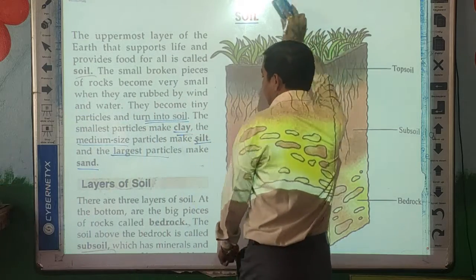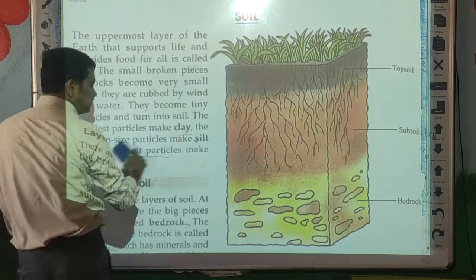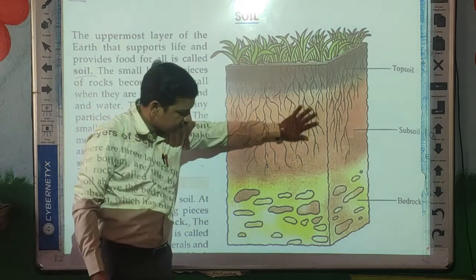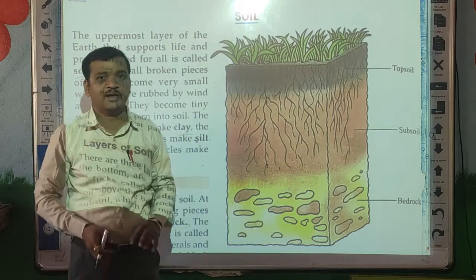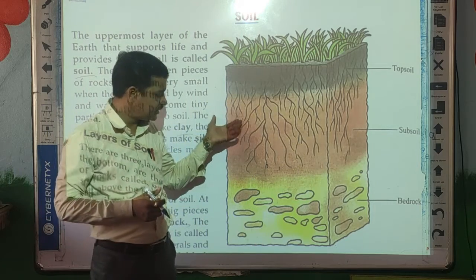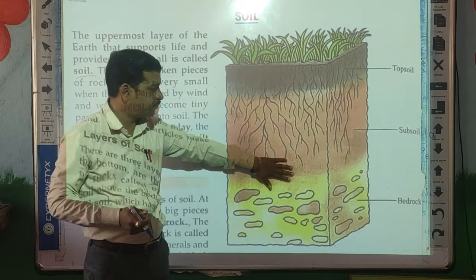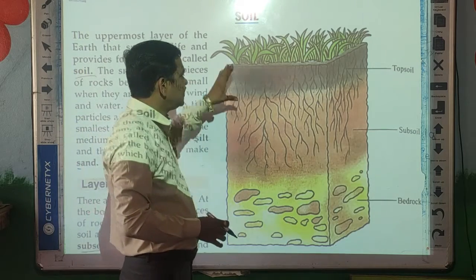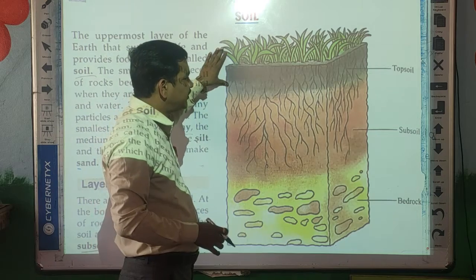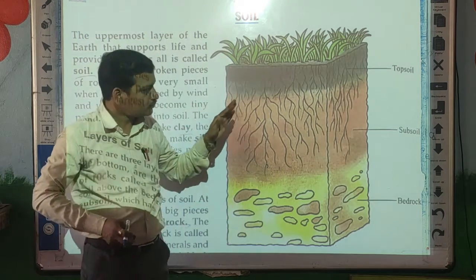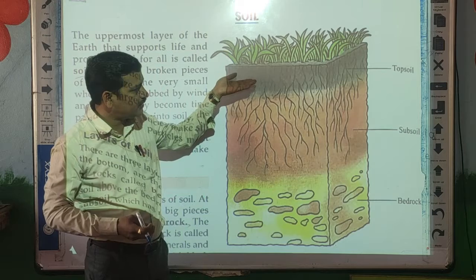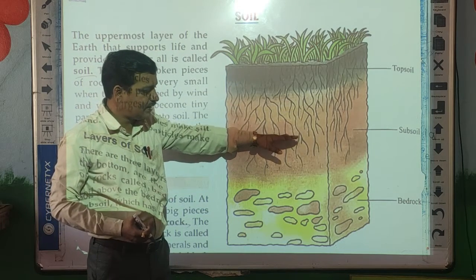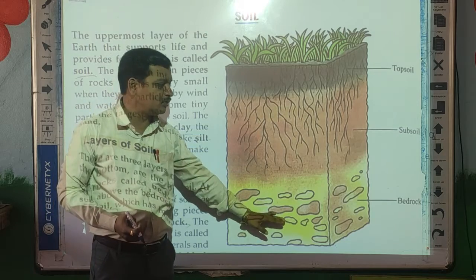Now, layers of soil. Can you see these pictures, friends? So this is one picture. By this picture you can understand the soil profile, or the structure or the layers of the soil. Now see students, this is the topmost layer. You can see that there are different layers of the soil. This is the first layer, this is the second layer, and this one is the third layer of the soil.